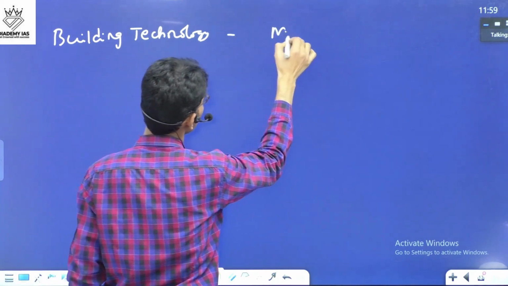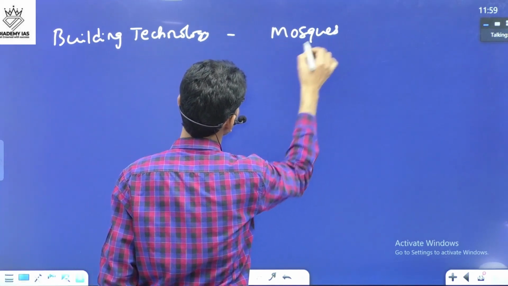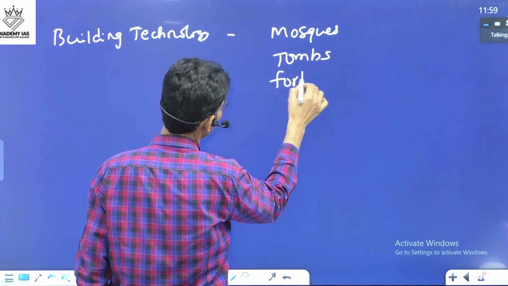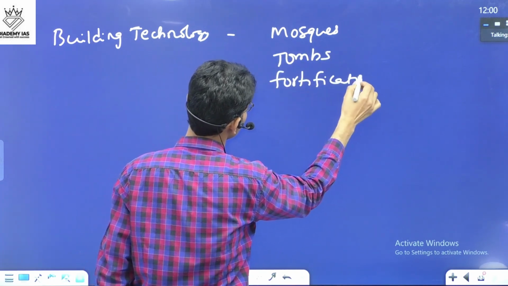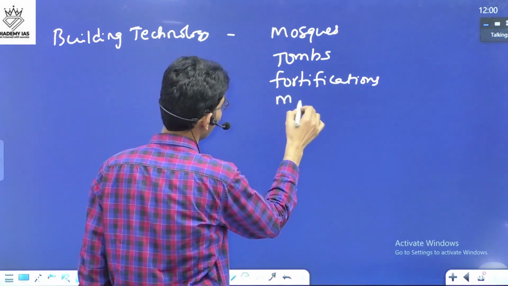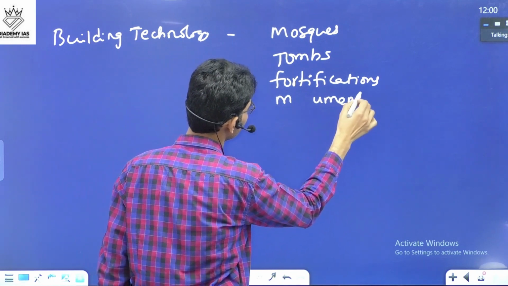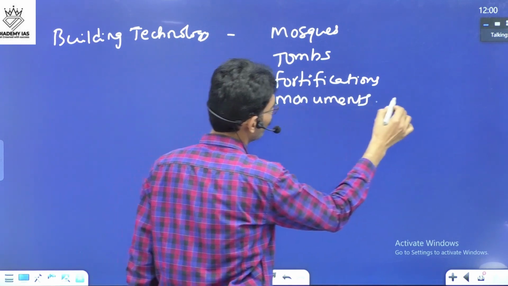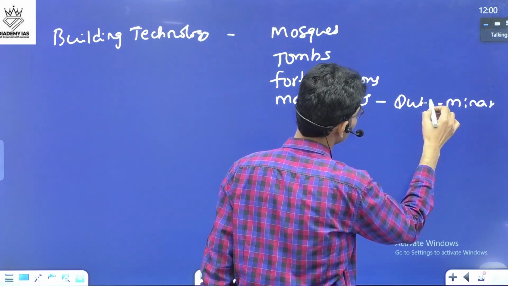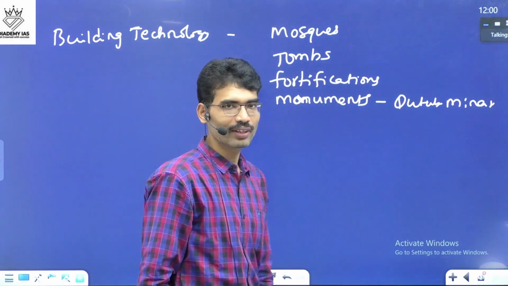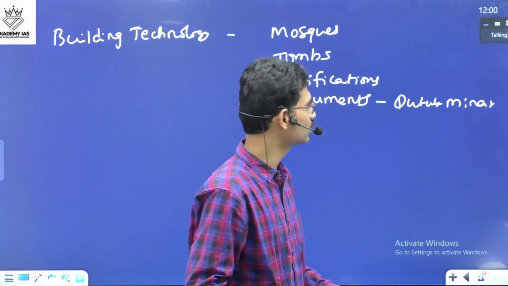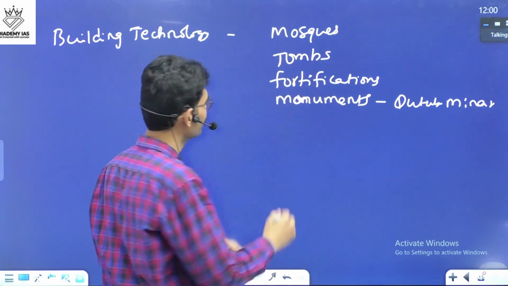They built huge mosques, huge tombs, huge fortifications, different monuments like Qutub Minar. So this way, when it comes to building construction activities, huge improvement we see in technology.